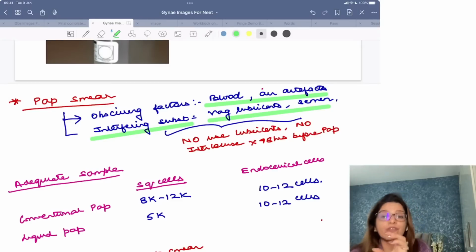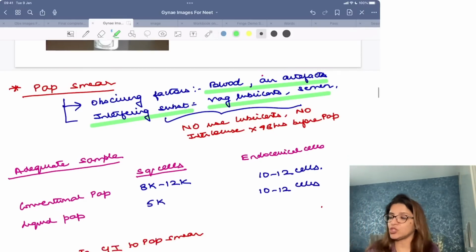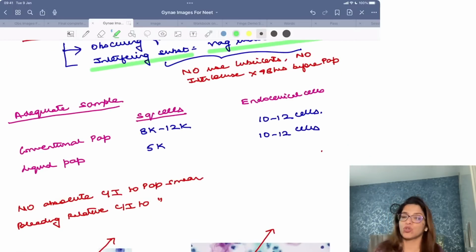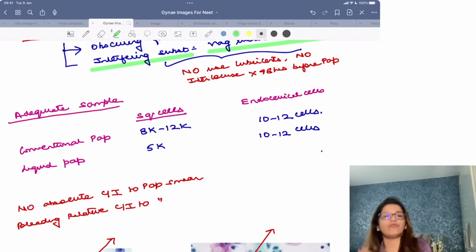तो ये जो interfere करते हैं with pap smear, they should never be present. Obscuring factors, if they are present and they are affecting a slide more than 75%, then we say that the sample was inadequate. But if it is present in a small amount, that is okay. Right? That is why bleeding is not an absolute contraindication for pap smear. Bleeding is a relative contraindication for pap smear.